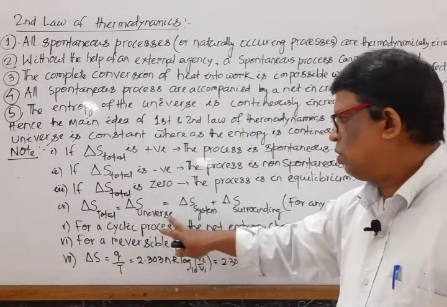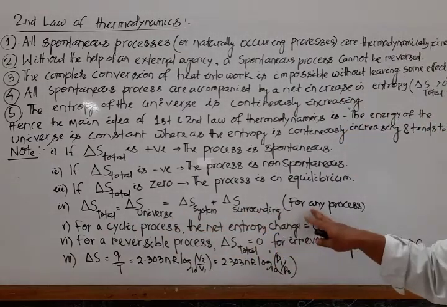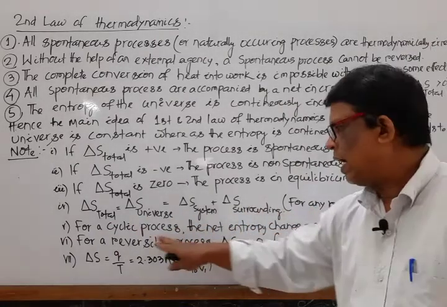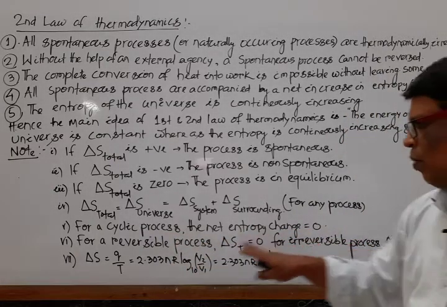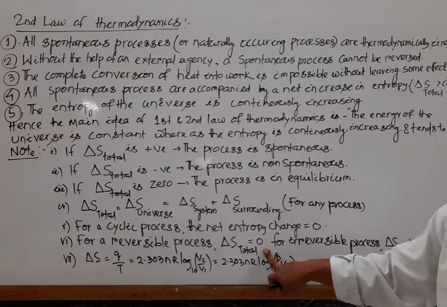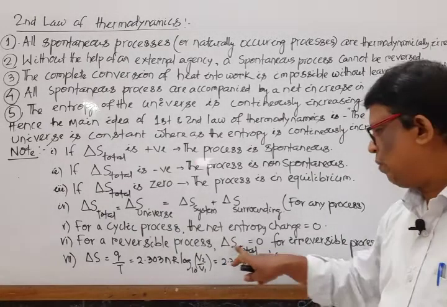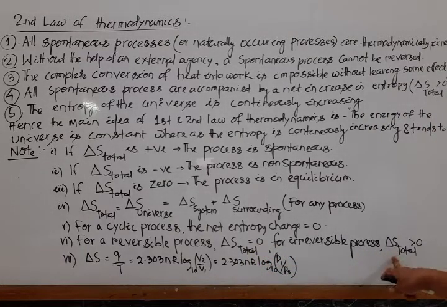Del S total is equal to del S universe is equal to del S system plus del S surrounding for any process. And for a cyclic process, the entropy change is 0. For any reversible process, the entropy change of the universe or total is 0. But for an irreversible process, del S total is greater than 0.